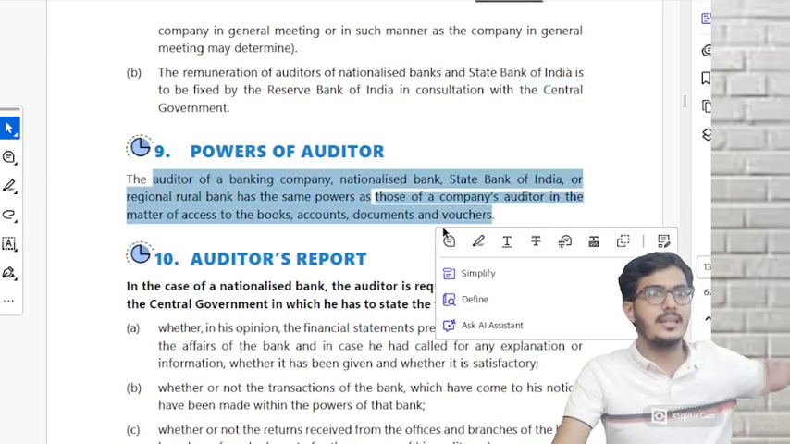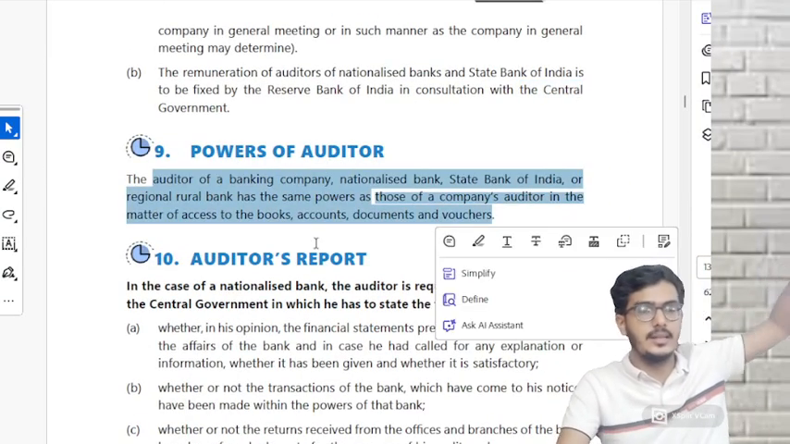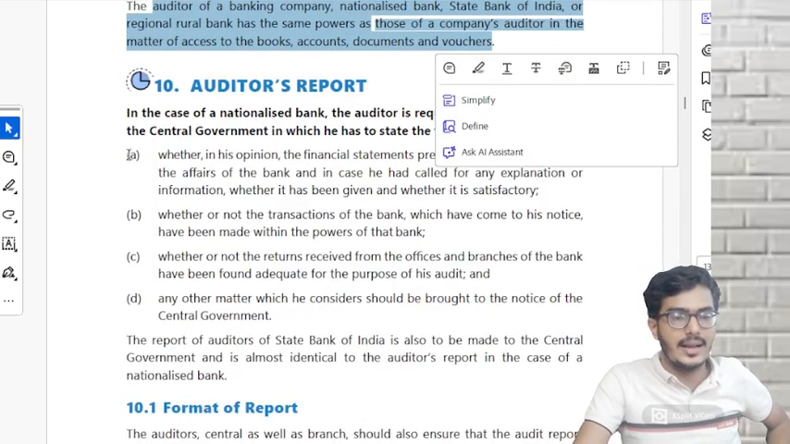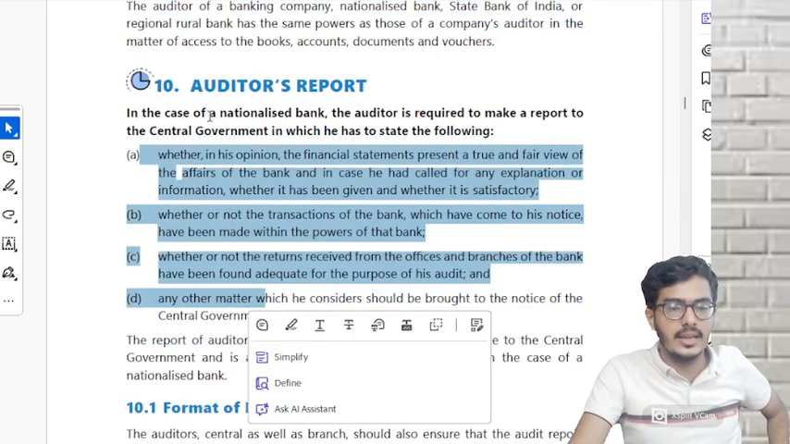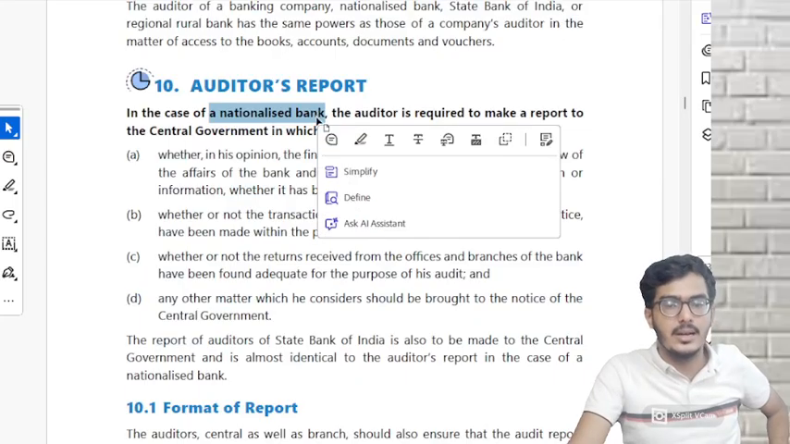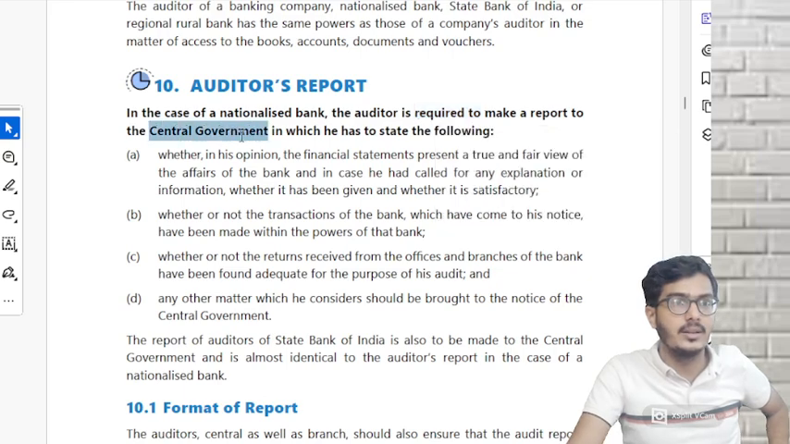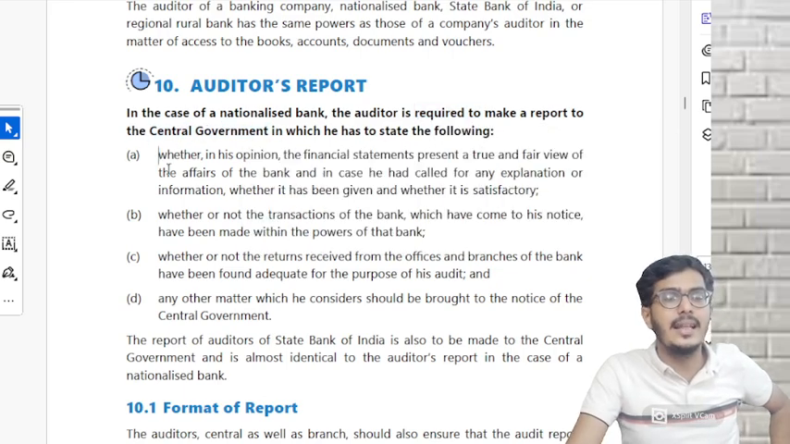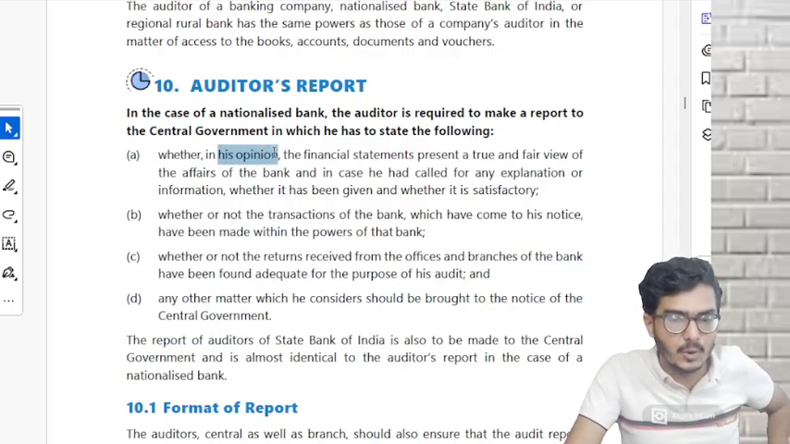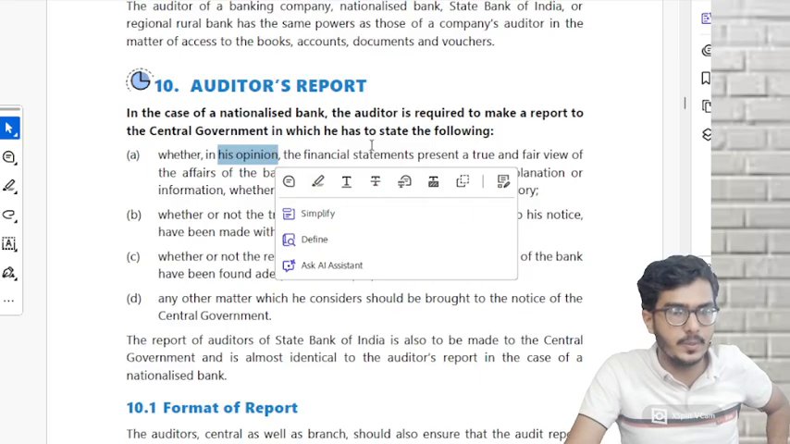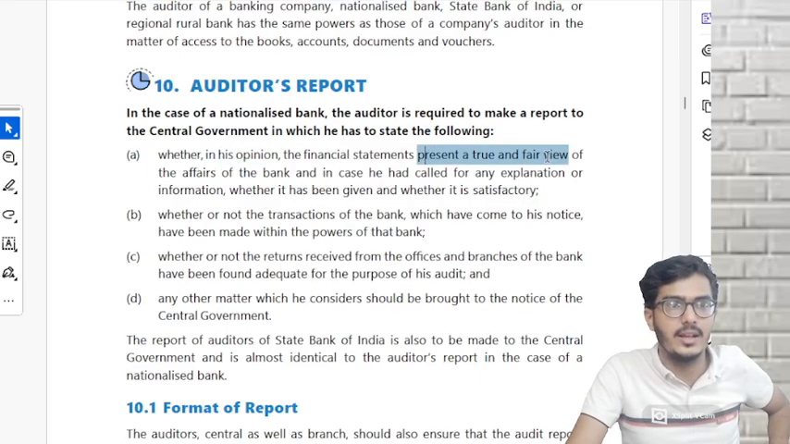Powers of auditor, again same as for the companies, same powers given over here also. Again, this is a must explain. In the case of a nationalized bank, the auditor is required to make a report to the central government. In that report, what he has to state? These are the 4 things. What are those 4 things? Whether in his opinion, whose opinion? Auditor's opinion. Whether the FS are giving a true and fair view.